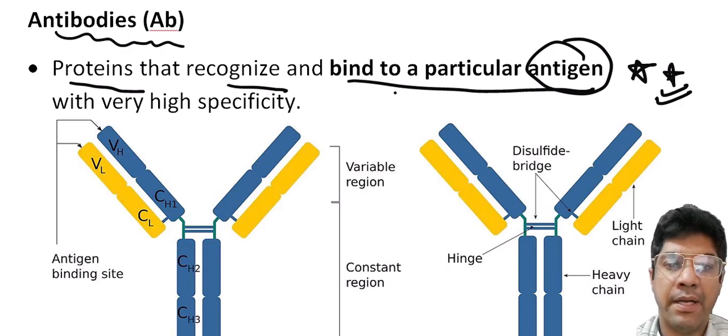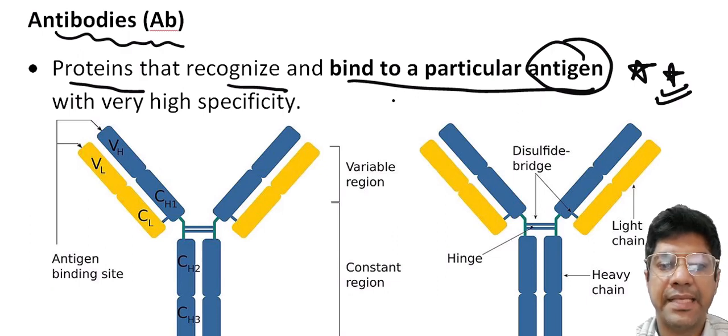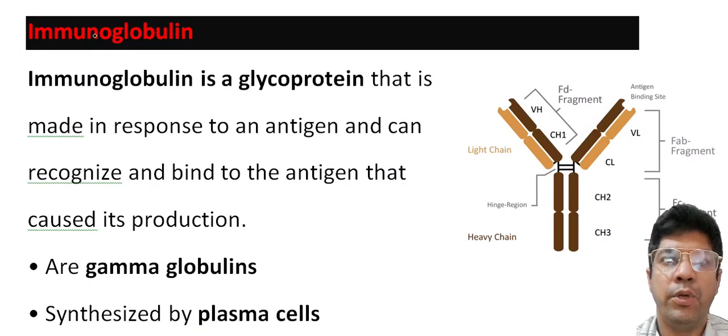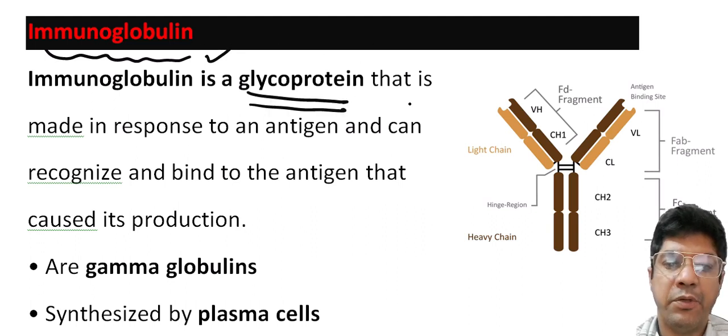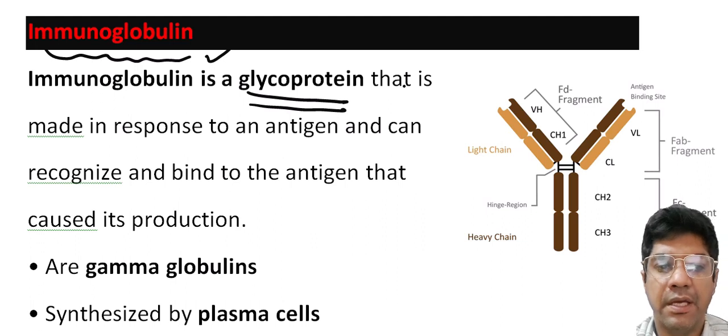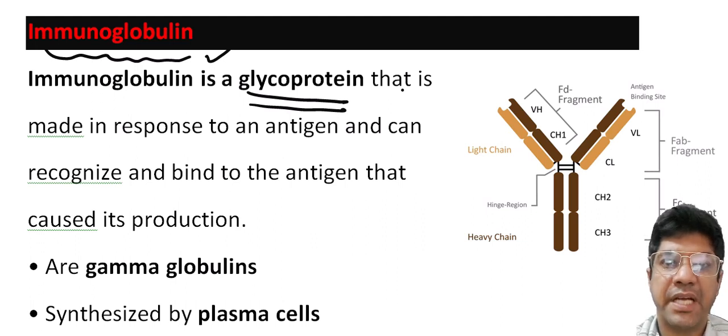it generates antibodies. One virus or microbe can have several antigenic determinant sites, known as epitopes, to which different antibodies may bind. What are immunoglobulins? Immunoglobulins are glycoproteins that are produced by the immune system in response to exposure to the specific antigen. They have the ability to recognize and bind to the antigen that triggered their production.